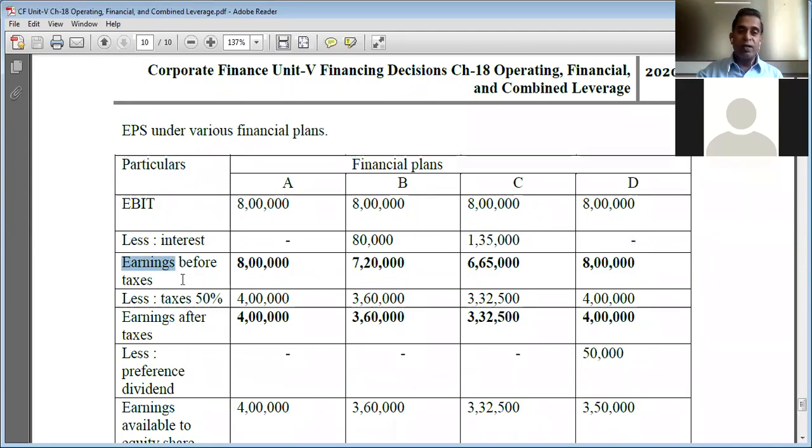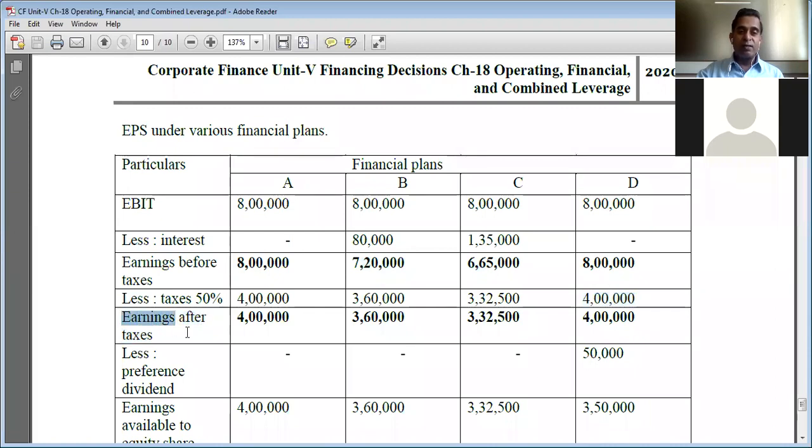So earnings before taxes are 8 lakh rupees, 7 lakh 20,000 rupees, 6 lakh 65,000 rupees, and 8 lakh rupees respectively. Then 50% of this will be deducted as tax, as the corporate tax rate is 50%. So 4 lakh rupees, 3 lakh 60,000 rupees, 3 lakh 32,500 rupees, and 4 lakh rupees is the amount of tax under each financial plan.